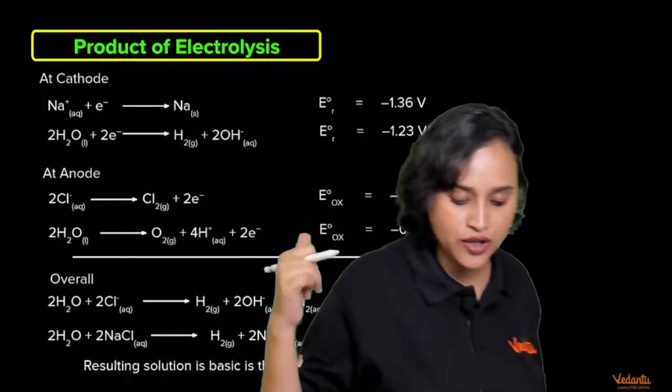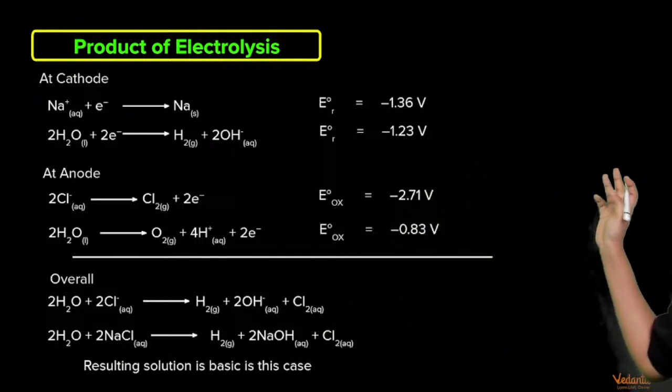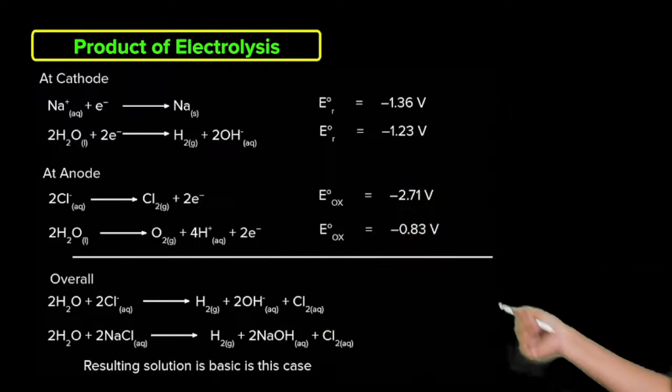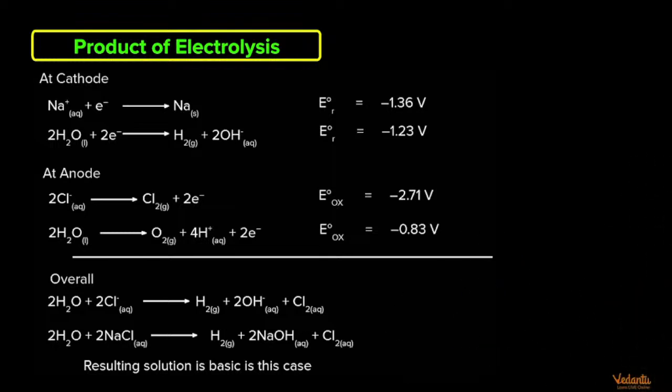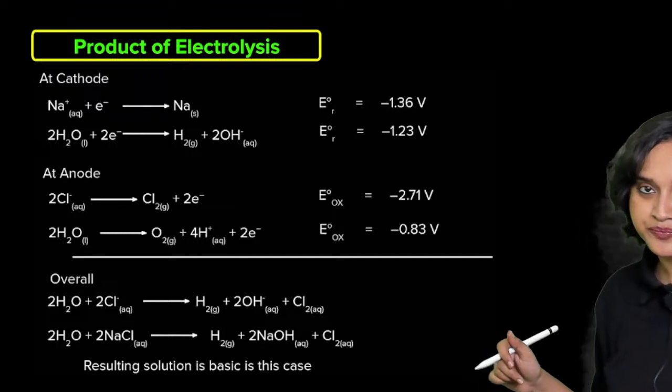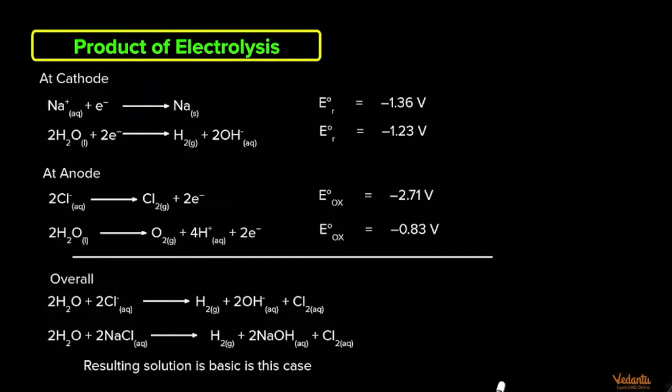All right, everybody. So now tell me, what is the product of electrolysis? At cathode you have something, at anode you have something. Overall is also written here. Check it out right here.